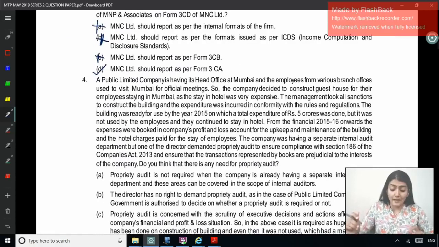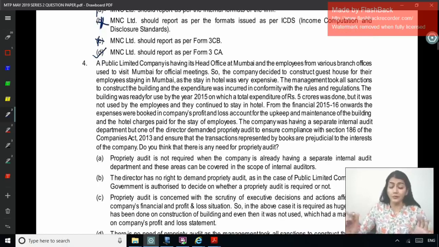Right. A public limited company is having its head office at Mumbai and the employees from various branch offices used to visit Mumbai for official meetings. So the company decided to construct a guest house for their employees staying in Mumbai as the stay in the hotel was very expensive. The management took all sanctions to construct the building and the expenditure was incurred in conformity with the rules and regulations. The building was ready for use by the year 2015, on which a total expenditure of 5 crore was done, but it was not used by the employees and they continued to stay in the hotel.